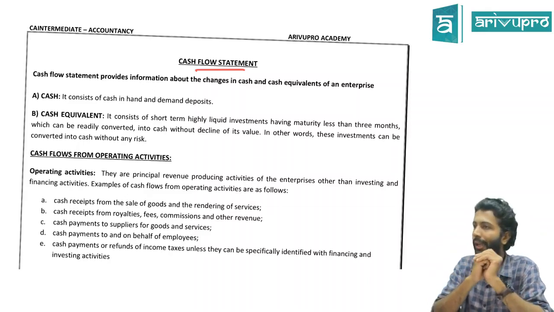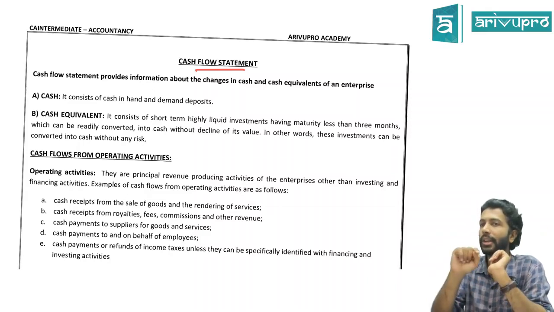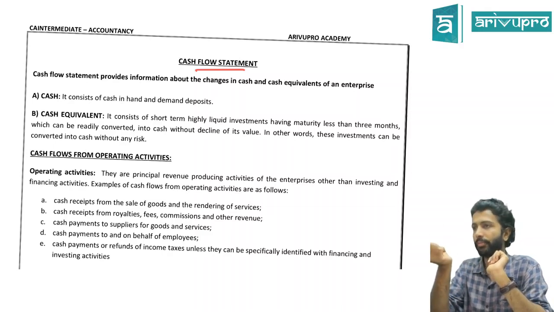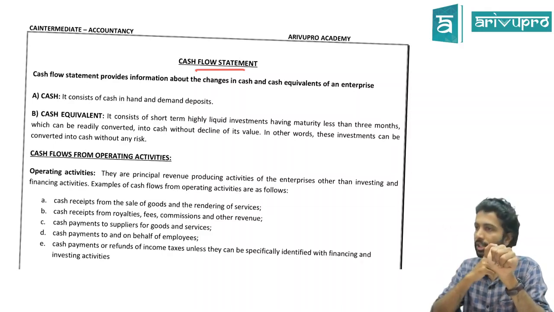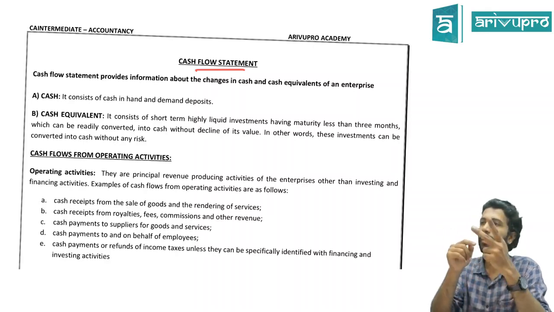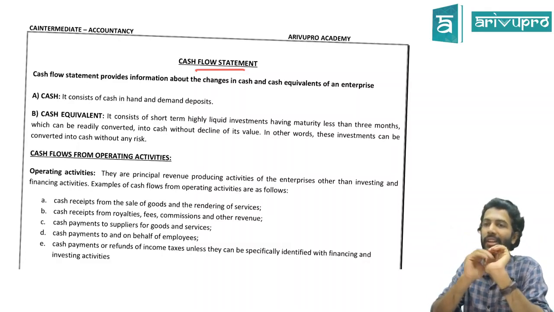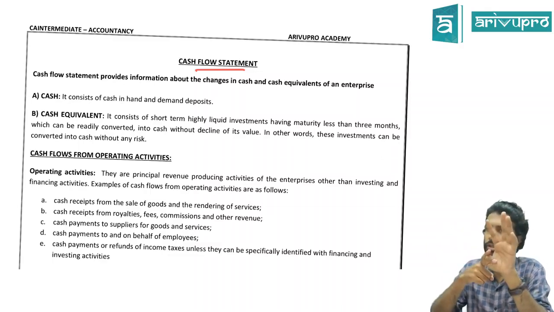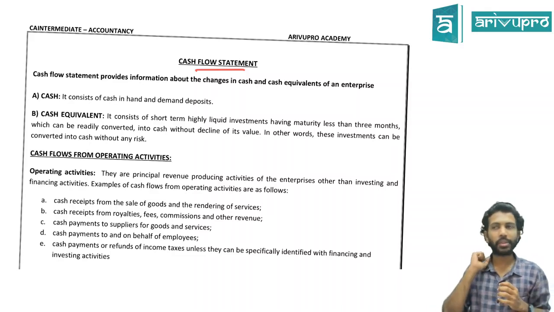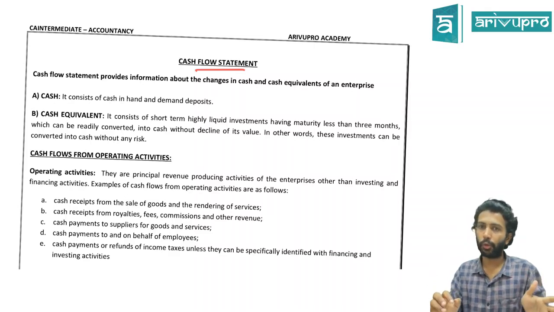Though they use the term cash, in reality it is cash and cash equivalents. Meaning this statement captures cash info also, bank info also, and all those instruments which can be converted into cash within a period of 3 months. That is also considered as cash and cash equivalent itself. Is this okay? For a simplistic purpose, you can understand it as cash flow statement includes cash also, check also, or banking transactions also. Fair enough? So we are trying to capture the inflows and outflows.